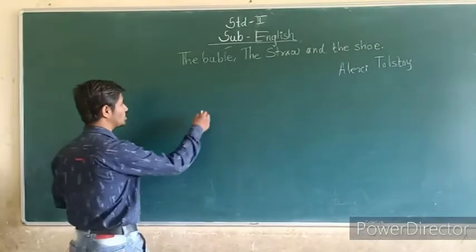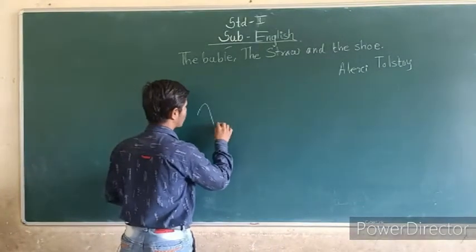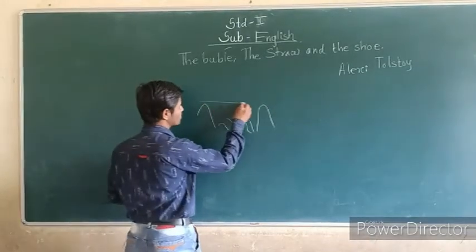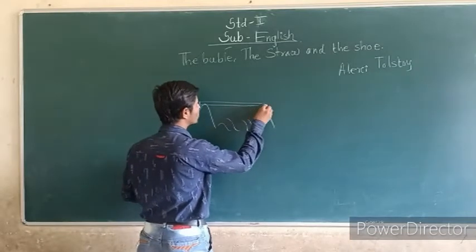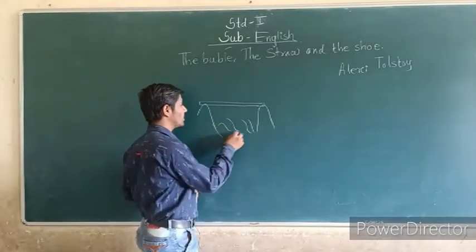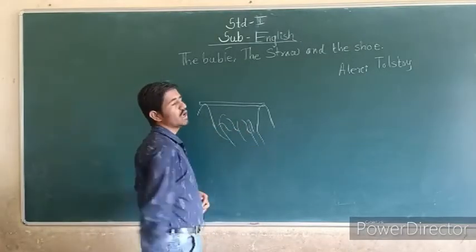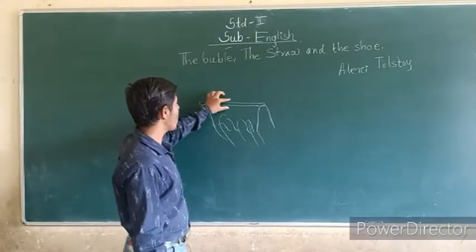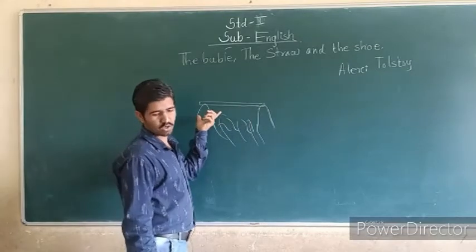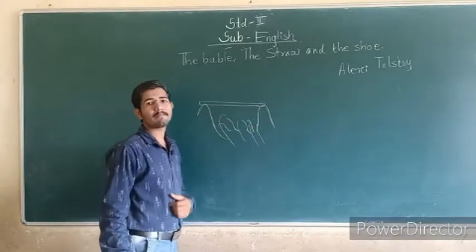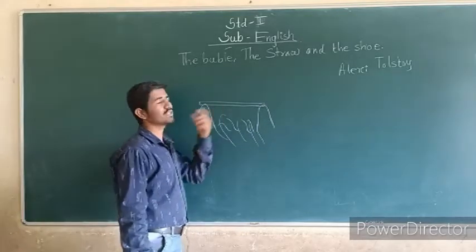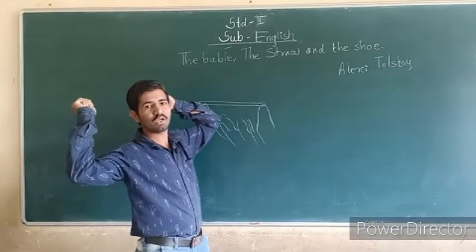For example, what does the shoe say about this? The straw stretches himself from this corner to this corner. Stretch himself. This is the float of the river. So this is the straw, stretched from one bank to another bank. The straw goes to that bank and to the other bank, and he stretches himself.